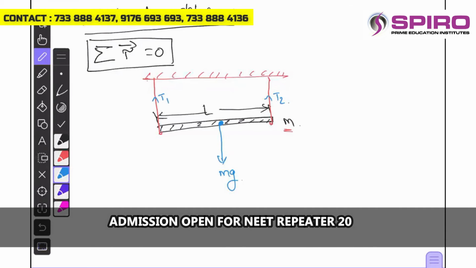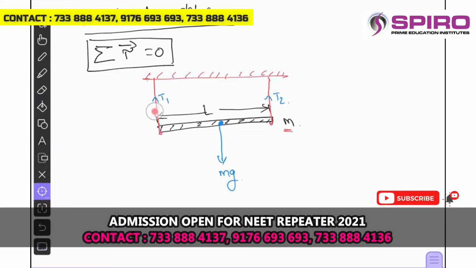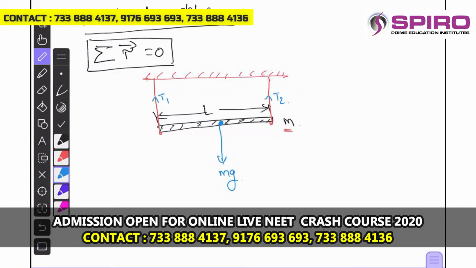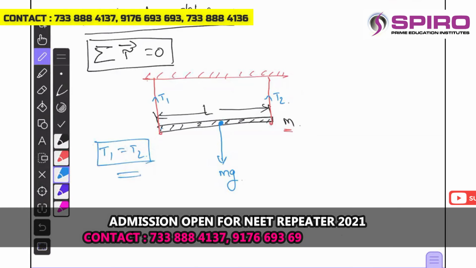If the orientation of the two threads is symmetric about the mg, then tension T1 and T2 will be the same. That is, if it is symmetric, in this case, both the threads are passing through the ends, so T1 is equal to T2. Okay, this point also you can understand. So sum of the upward forces equals sum of the downward forces. That is, T1 plus T2 is equal to mg.